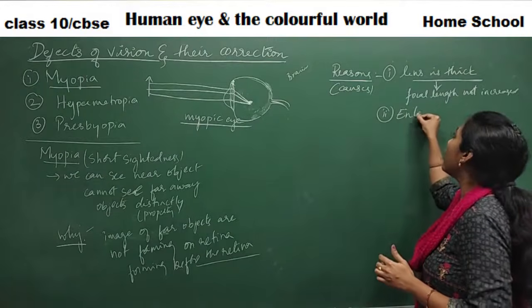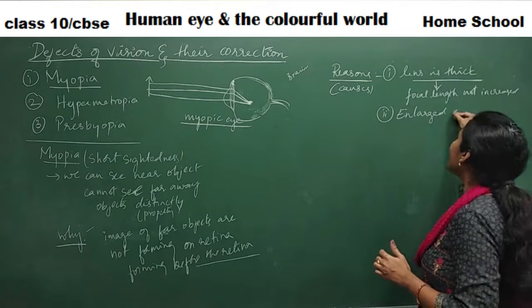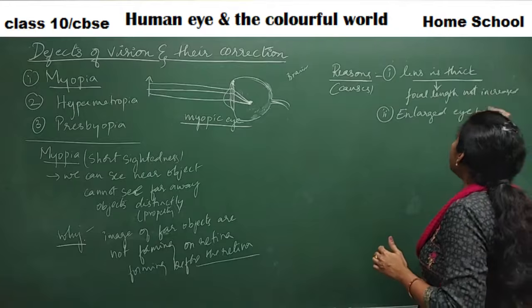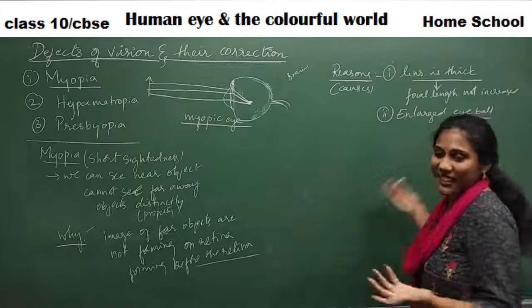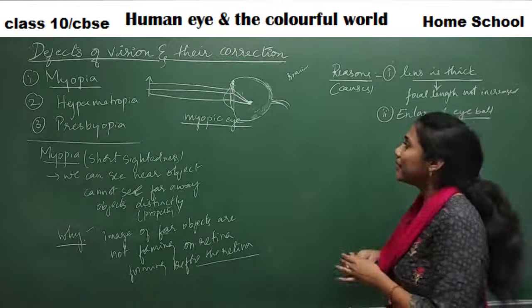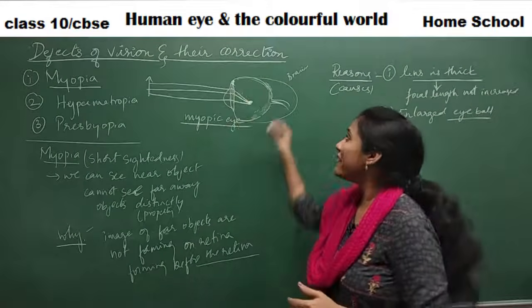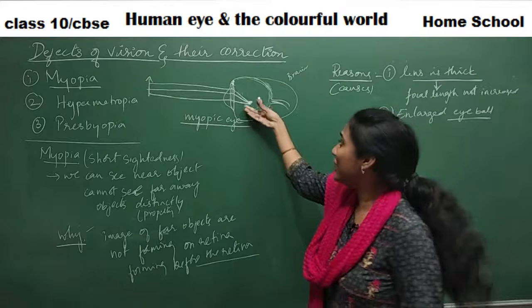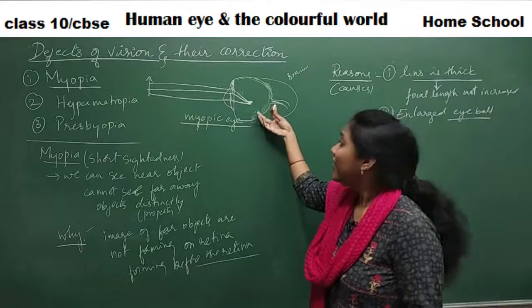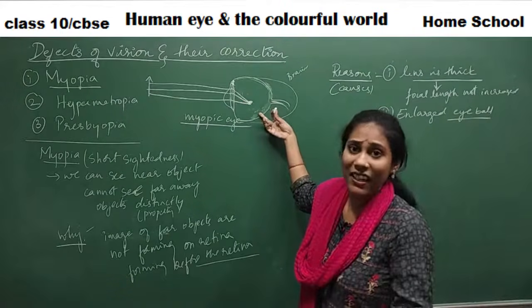Enlarged eyeball. Actually, this is a genetic disorder. This we cannot do anything about. Maybe if a person has a bigger eyeball, what would happen? The retina is somewhere very far. Even if the focal length is increased, it can increase only to a certain level. Right?